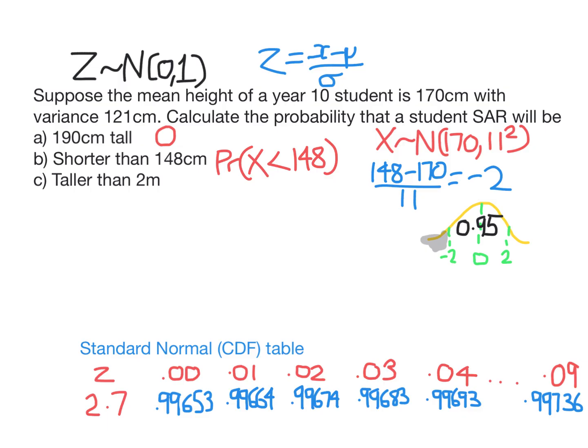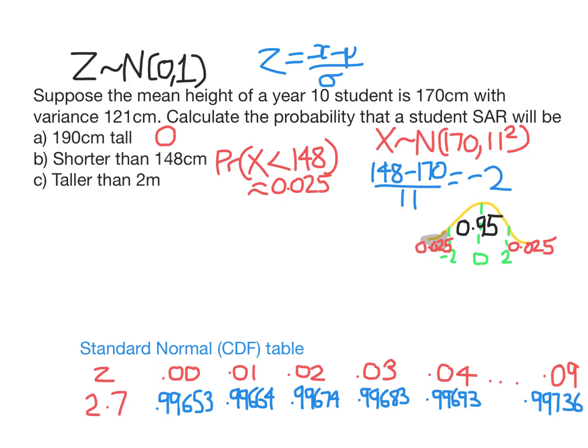So what that means is because the normal's symmetrical, there must be an area of 0.05 in these two combined. So it must be 0.025 here and 0.025 here. So the area under the curve is the probability. The probability that someone shorter than 148 would be about 0.025. In any normal distribution, there are only about 2.5% of scores that are more than 2 standard deviations below the mean. Now let's look at C.